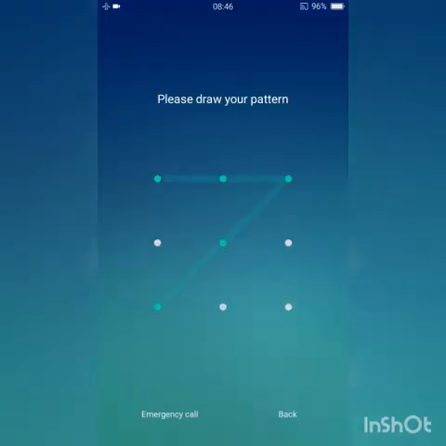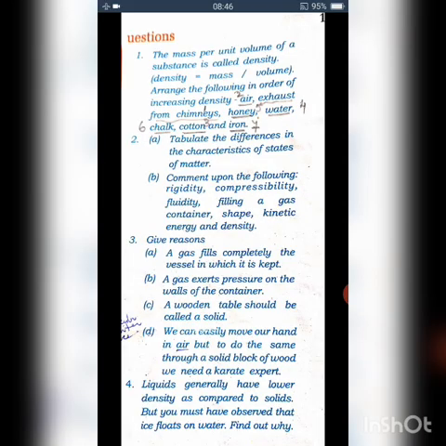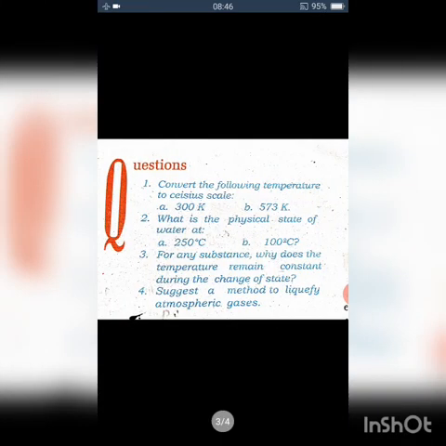As a result, for a given mass of ice, this ice will have more volume compared to that of liquid water. So, being lighter, what happens? The ice floats on water. So that's all about the questions given on page 6. Now we can move on to the next page, that is page 9.